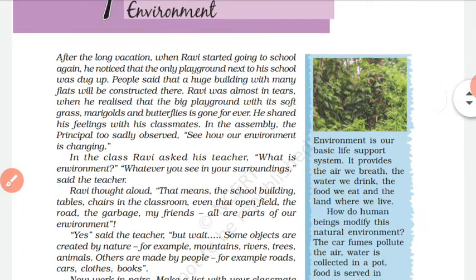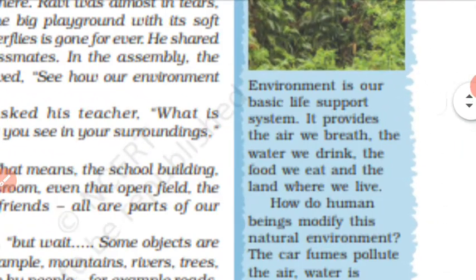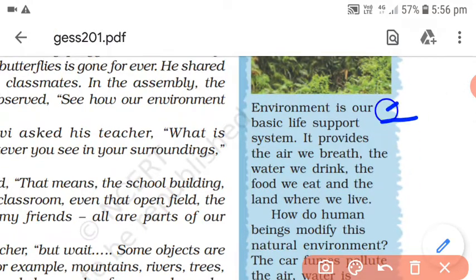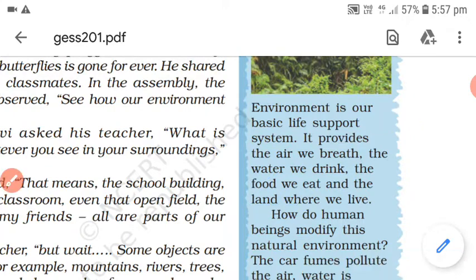Here in the box, you will find some information about environment. Environment is our basic life support system. It provides us air so that we can breathe. It provides us water which we drink and the food we eat. So all these things are provided by the environment, and the most important, the land where we live.